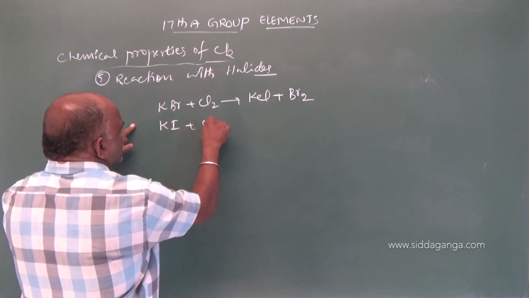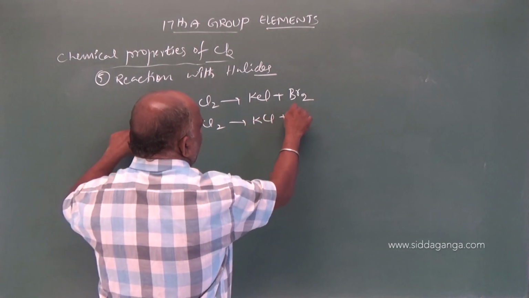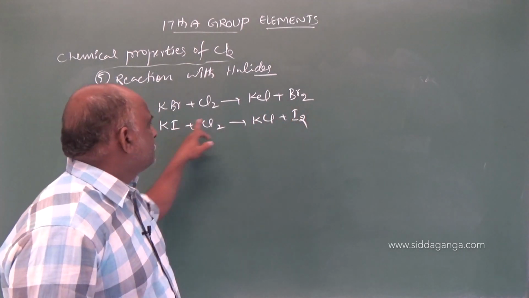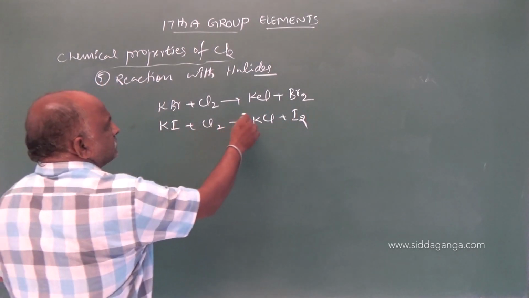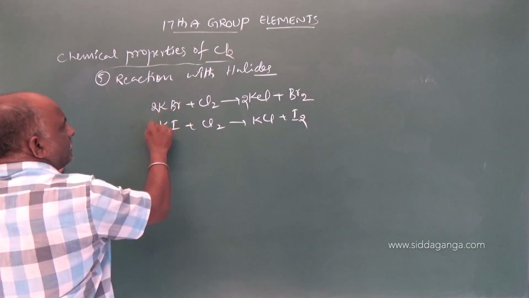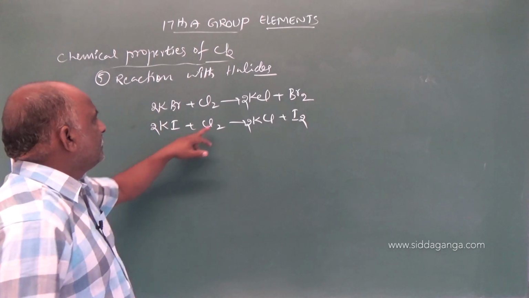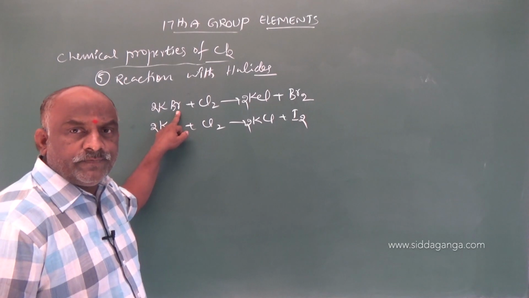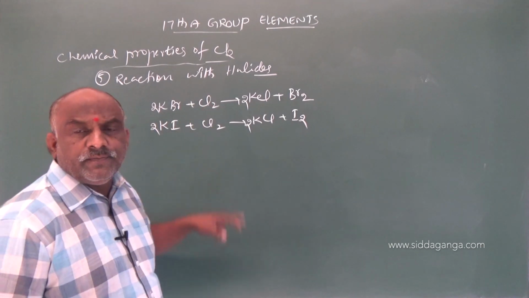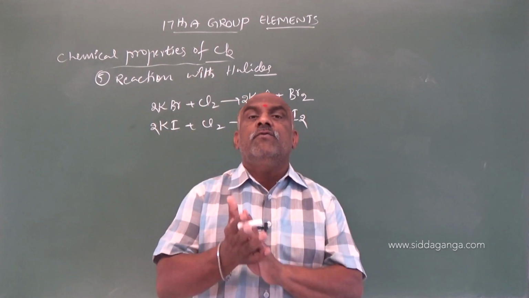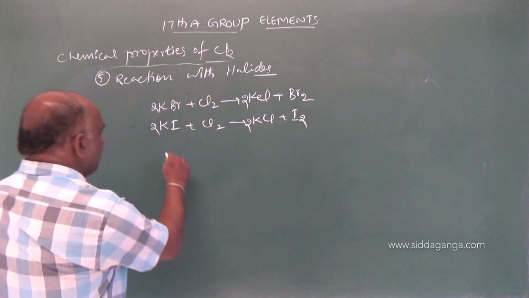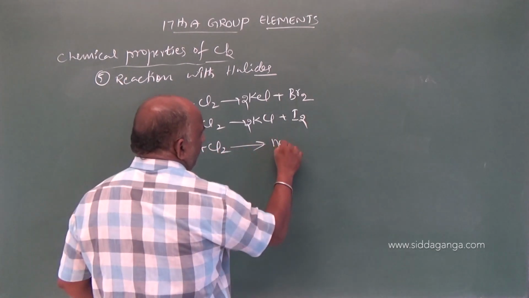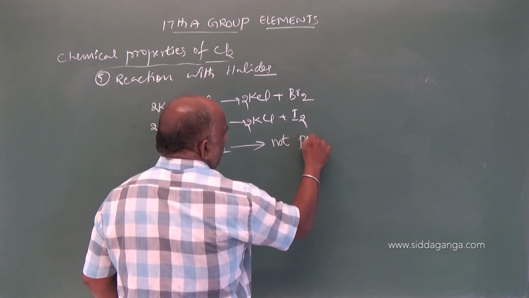Iodides are oxidized to iodine. Bromides oxidized to bromine, iodides oxidized to iodine. 2KBr plus Cl2 gives 2KCl plus Br2, and similarly for iodine. So in reaction with halides, chlorine displaces bromine and chlorine displaces iodine, but chlorine cannot displace fluorine. See this reaction: 2KF plus Cl2 gives rise to, not possible.